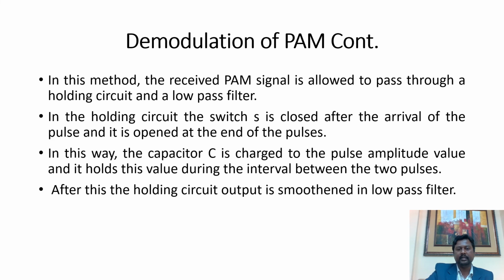So here the explanation is written. In this method, the received PAM signal is allowed to pass through a holding circuit and a low pass filter. In the holding circuit, the switch is closed after the arrival of the pulse and it is open at the end of the pulse. In this way, the capacitor C is charged to the pulse amplitude value and it holds this value during the interval between the two pulses. After this, the holding circuit output is smoothened in the low pass filter.